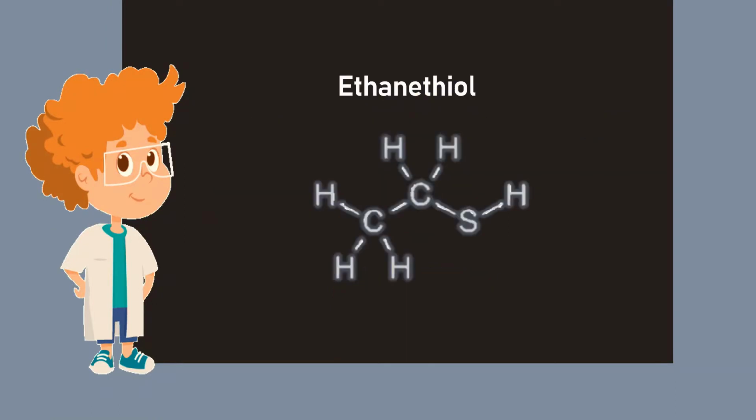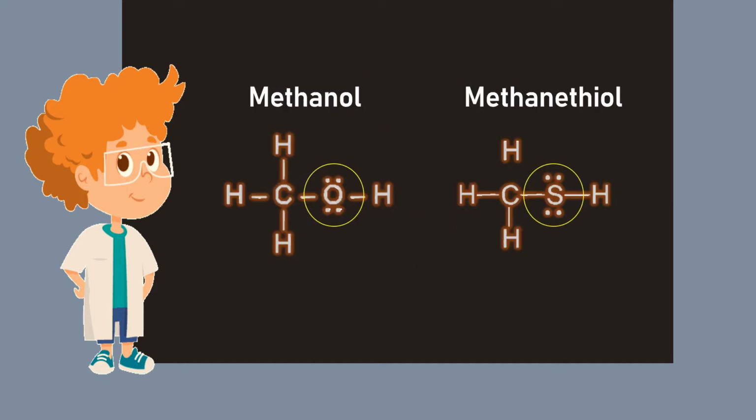Let us have ethene thiol as an example. In the structure, the carbon-containing group at the left side of the sulfur atom is our R group. Attached to the R group is an S and an H, and that matches with the general structure for thiols. As we can see between the structure of methanol and methane thiol, alcohols and thiols have similar general structures. In thiols, we have sulfur instead of oxygen.